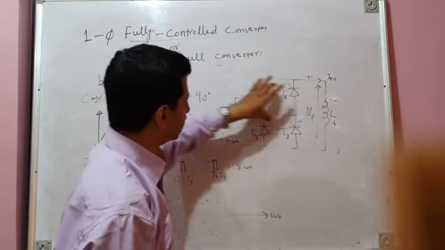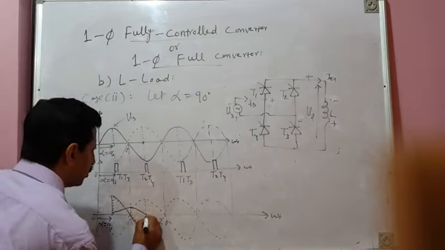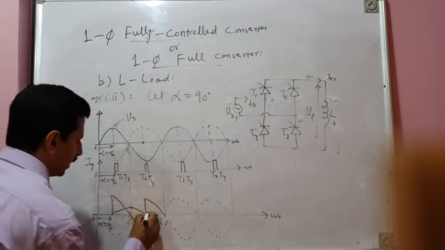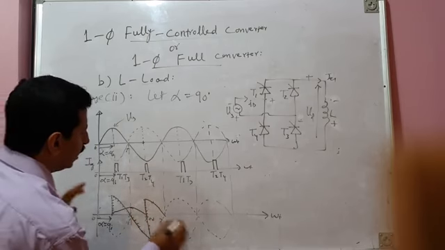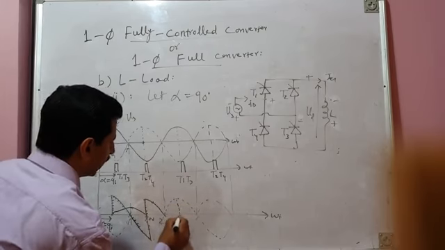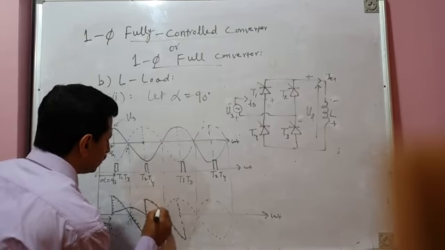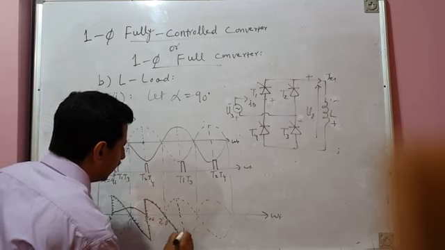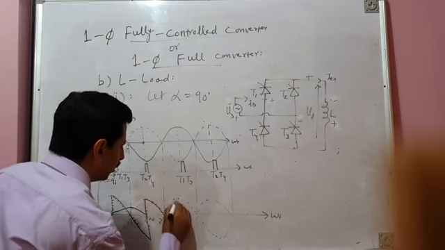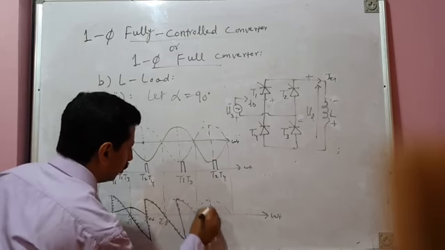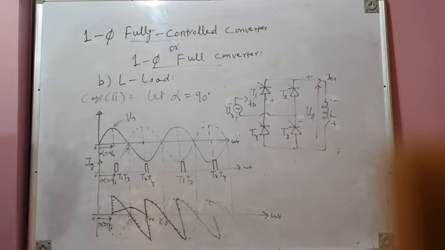So the load gets connected across the source, and again a positive voltage appears across the load, and the inductor again stores energy. Then T2 T4 will continue to conduct up to the next instant of firing, as in the previous case. The load voltage will be negative, and it will continue. So this will be the nature of the load voltage.